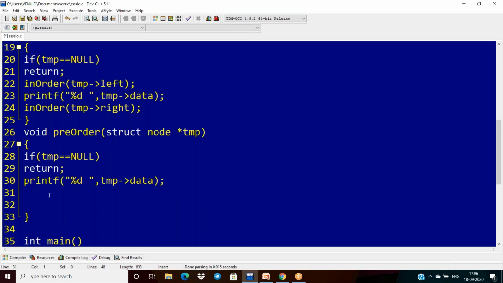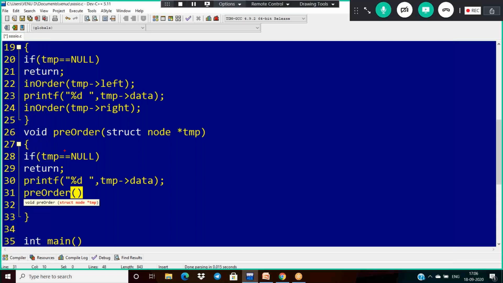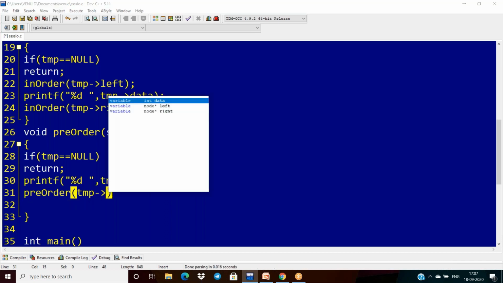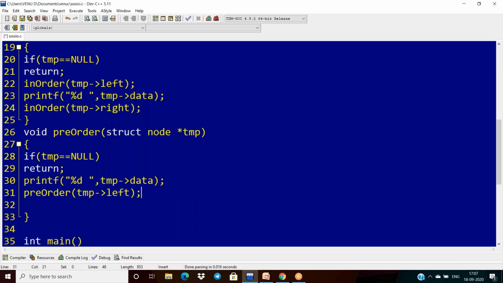Okay, pre-order, next left. Left means what? If left is again a subtree, then call the same function here recursively. Here my function definition is pre-order, and inside the function I am calling the same function. This nature is called recursive. Now pre-order, and next what is the element we have to pass here? We have to pass the left pointer of the temp.